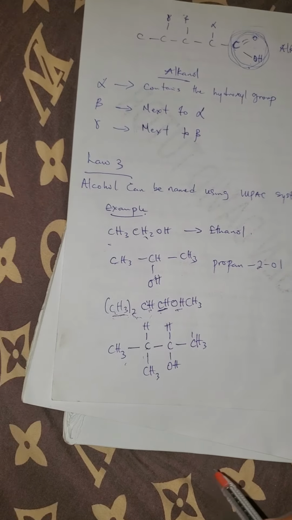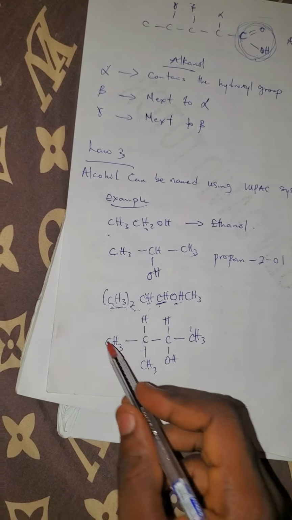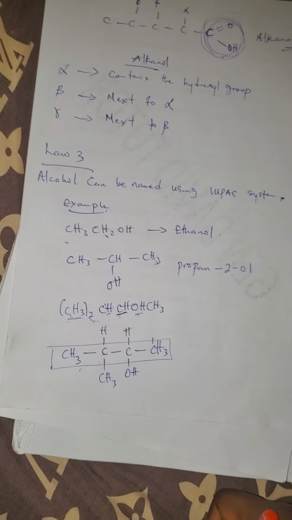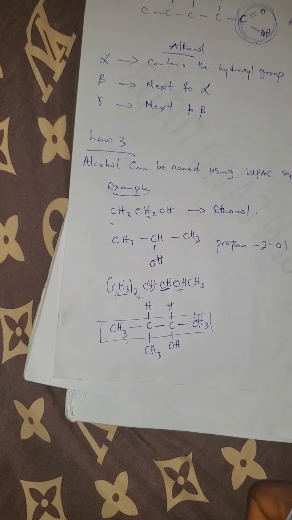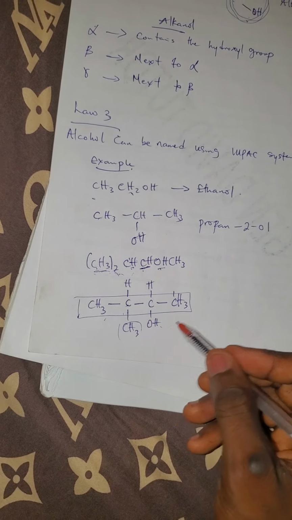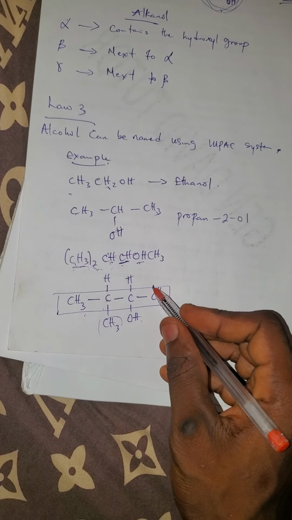Now, how do we name? We have to check the longest chain. There's a methyl here, but this should be carbon 1, because the functional group is here, so the functional group will be favored.